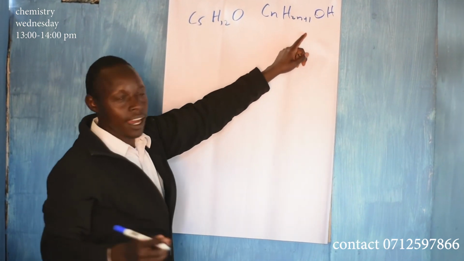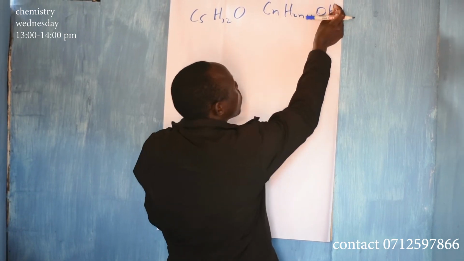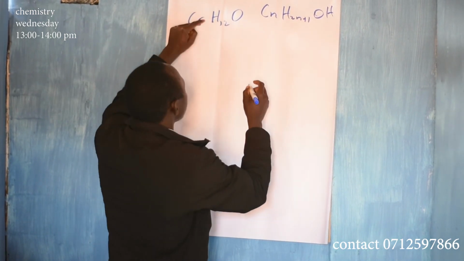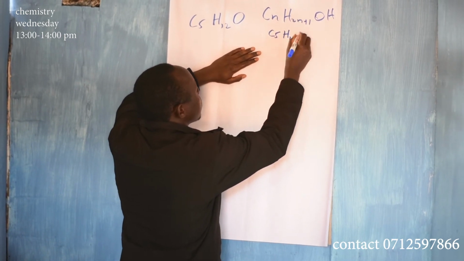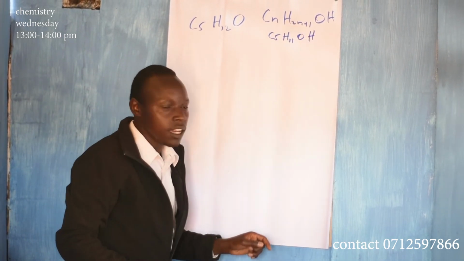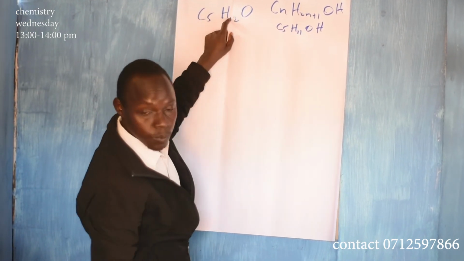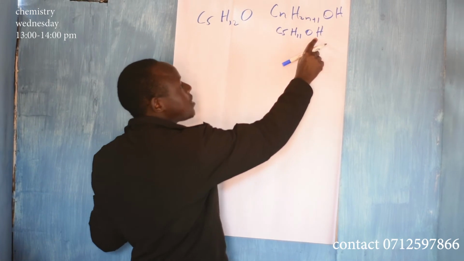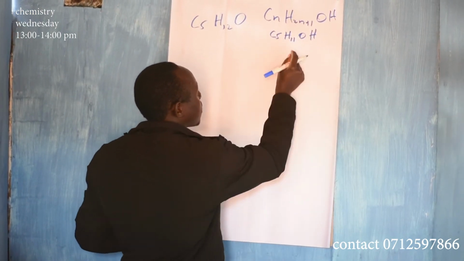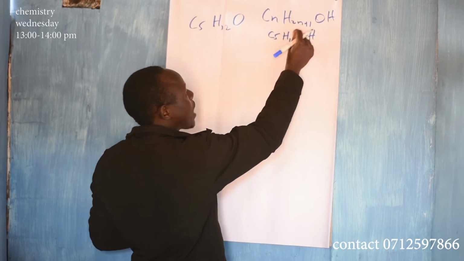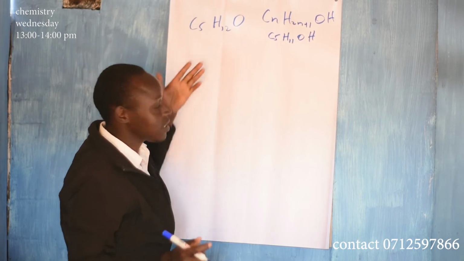What happened here is that this H was taken here. For example, the formula would be C5H11OH. Okay? If you have C5H11OH, whoever wrote this book shifted the H from the OH and brought it here so that you have 12. Otherwise, it is still the same.